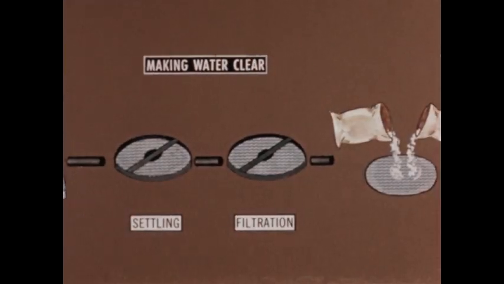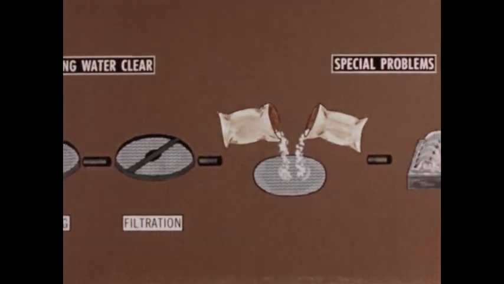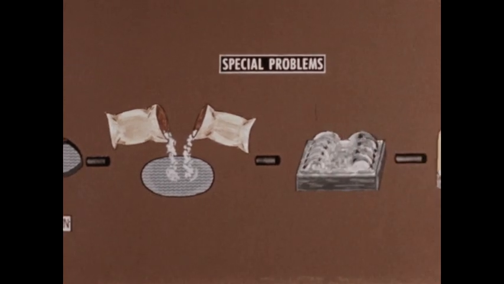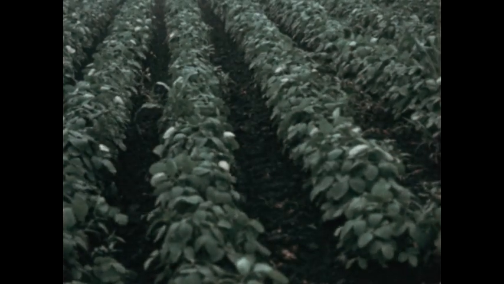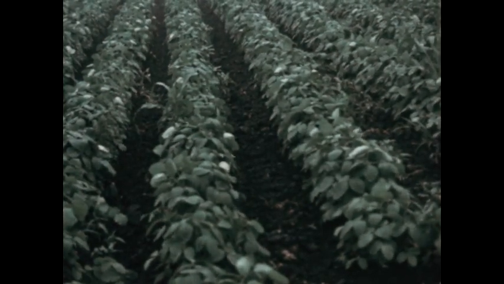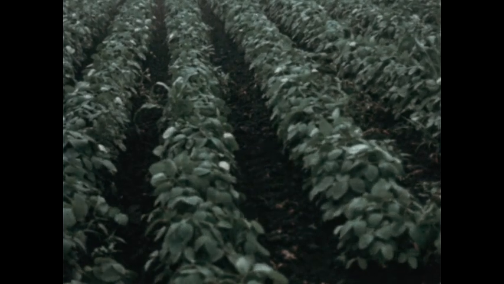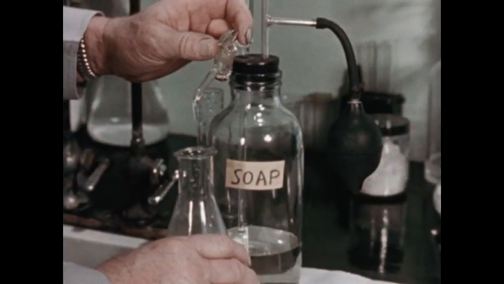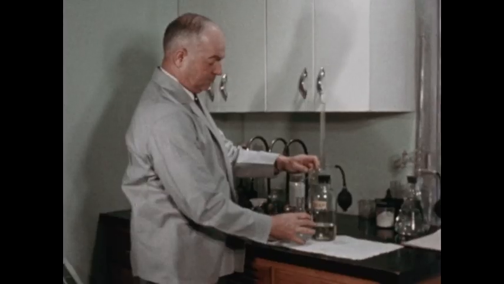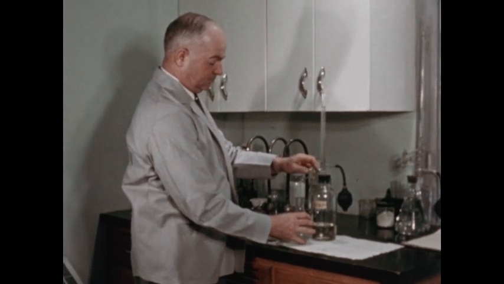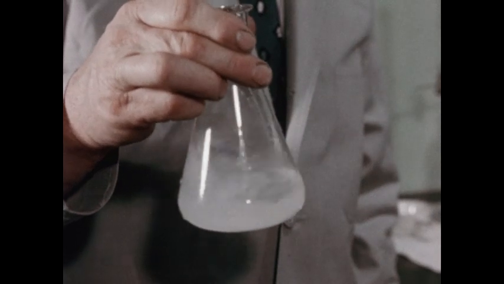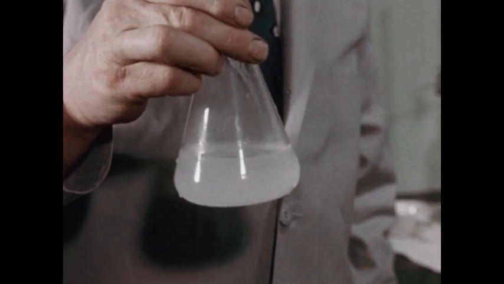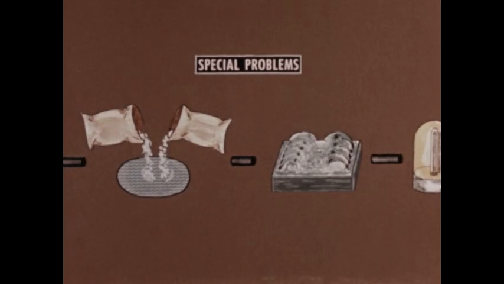But the need to make water clear is only one reason for treatment. There are many other special problems. When water seeps through the ground, it often dissolves and picks up certain minerals. When soap is added to such water, these minerals keep the soap from working effectively. This kind of water is called hard water. To correct this special problem, water must be treated by a process called softening.